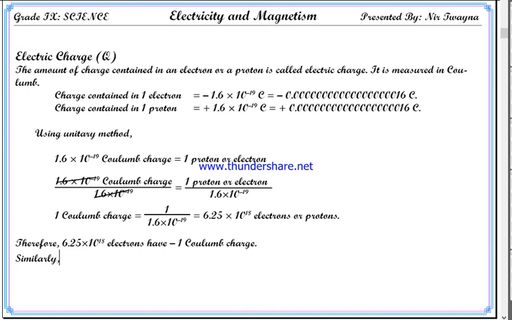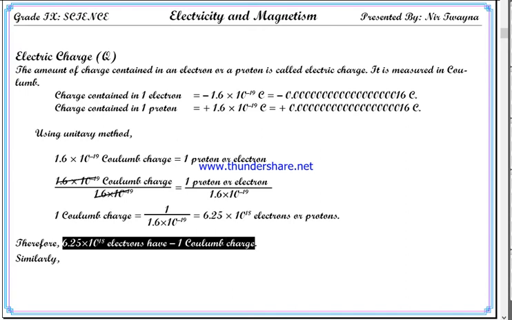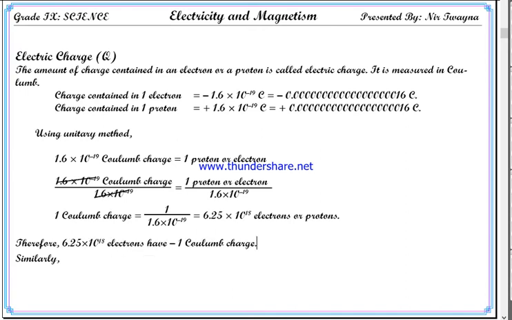Similarly, the same number of protons. I'll simply copy it, I am this much lazy. 6.25 into 10 to the power 18 protons have plus 1 coulomb charge. So this is the conclusion.